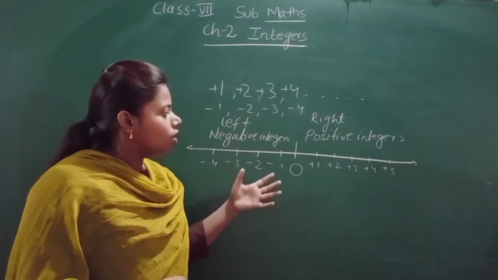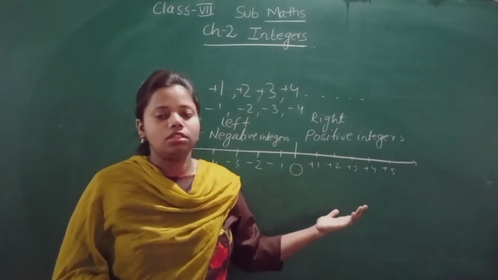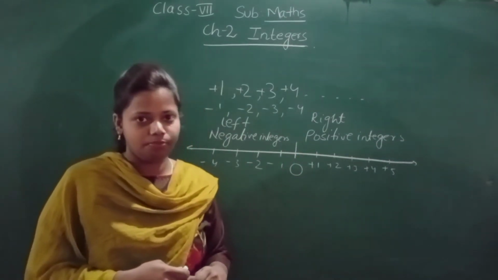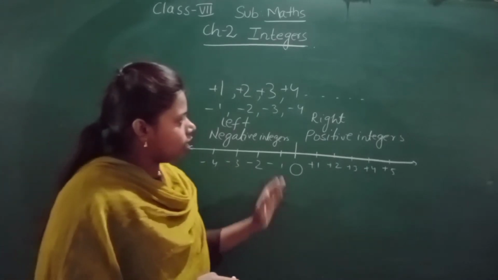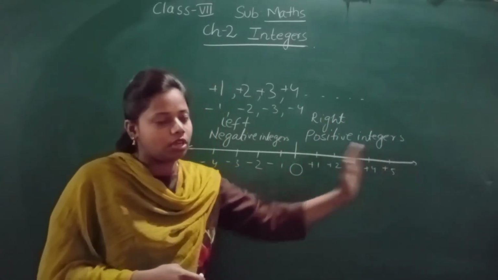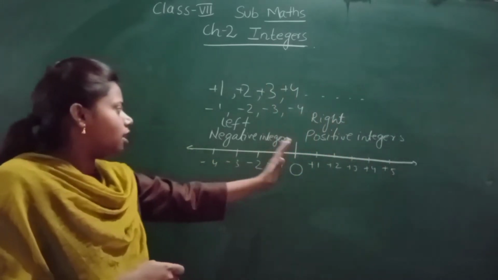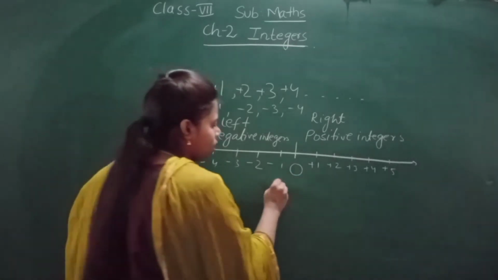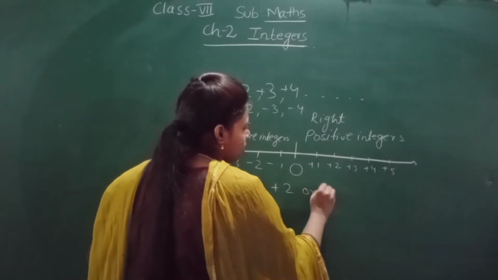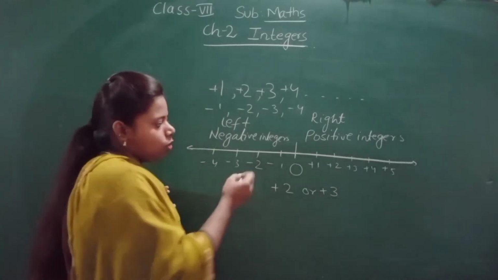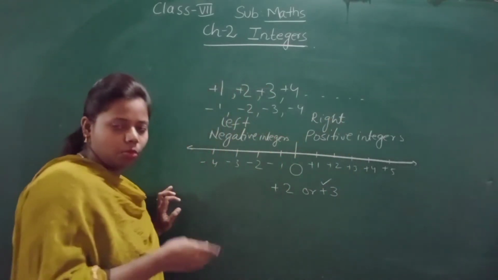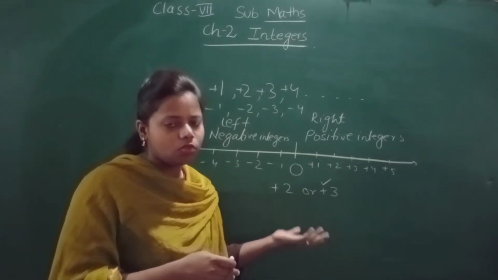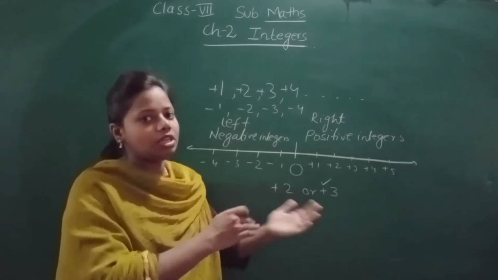Now let us see which integer is greater, whether the positive integer is greater or the negative integer is greater. I said already, to the right hand side of 0 positive integers are there, to the left hand side of 0 negative integers are there. So you already know whether plus 2 is greater or plus 3 is greater. You will say plus 3 is greater. This one is easy because both the numbers are positive, so you can easily distinguish which one is greater and which one is smaller.